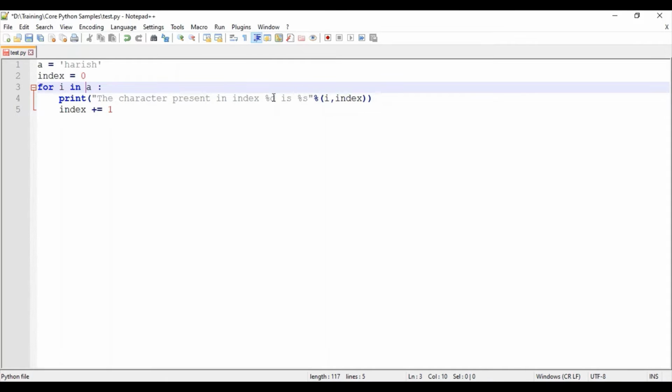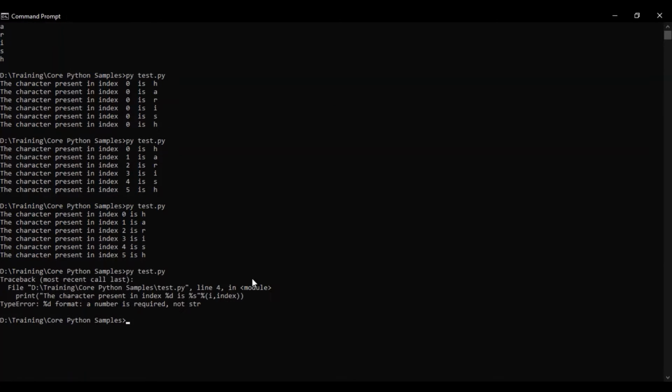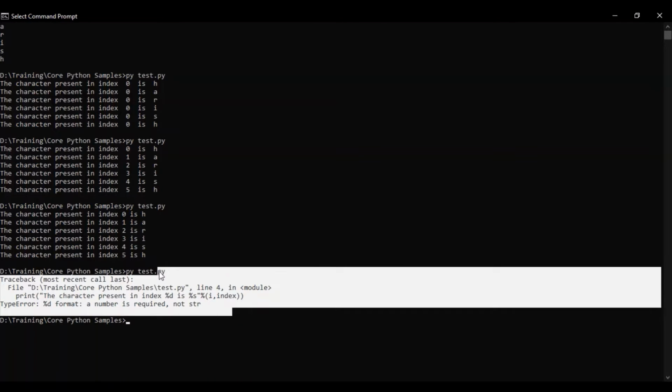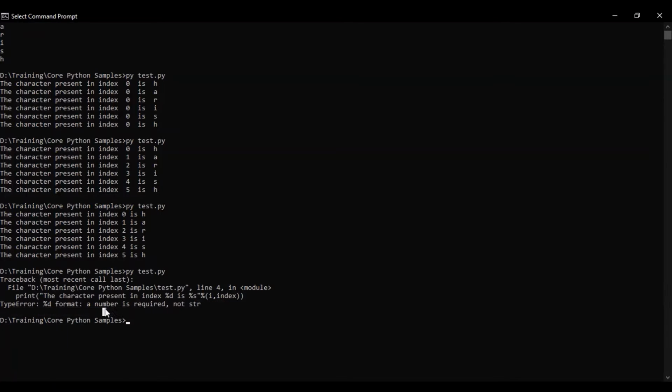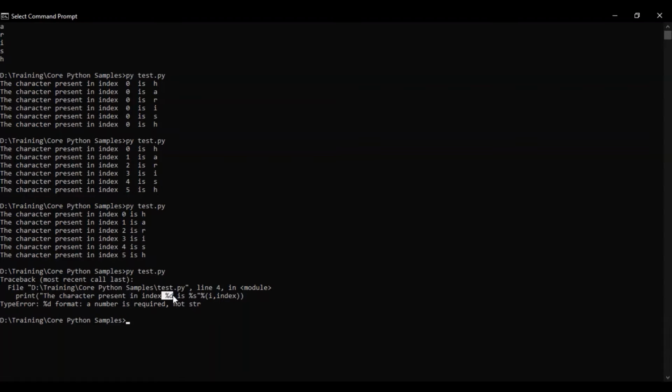If I try to do that, what I'll be getting is a percentage %d format error: a number is required, not a string. We don't have a character data type in Python. So percentage %d will allow only numbers to be accepted, whereas percentage %s will allow numbers as well as strings.